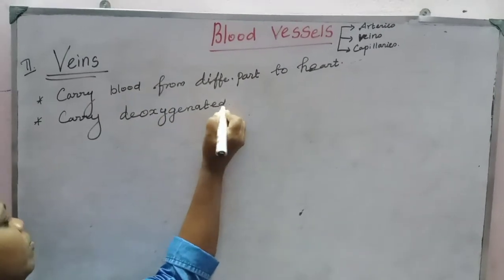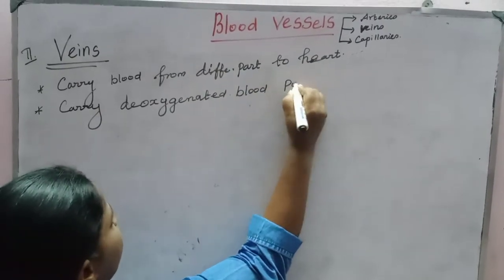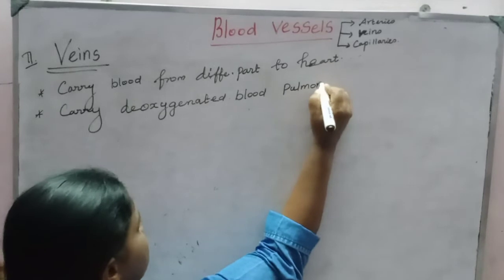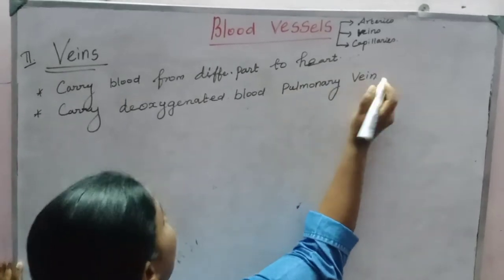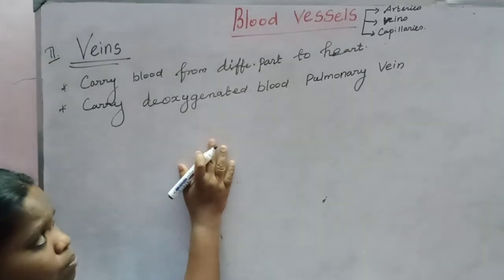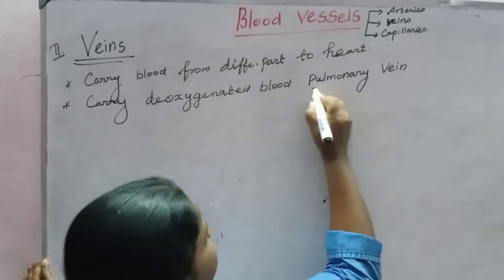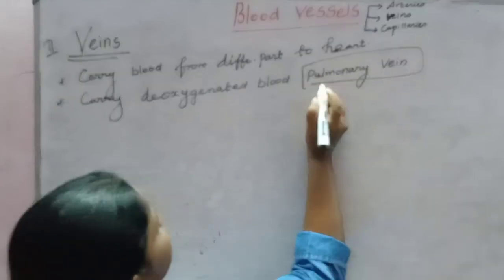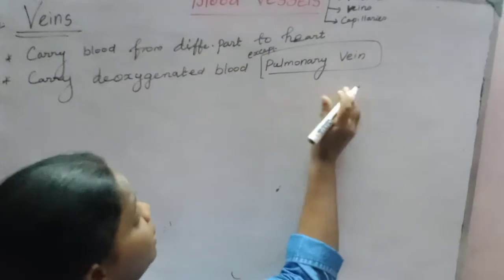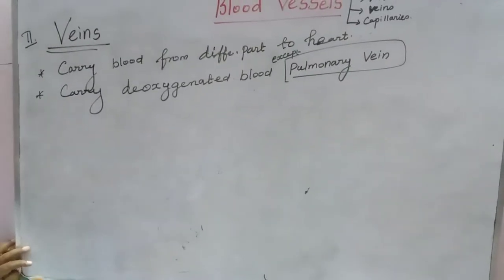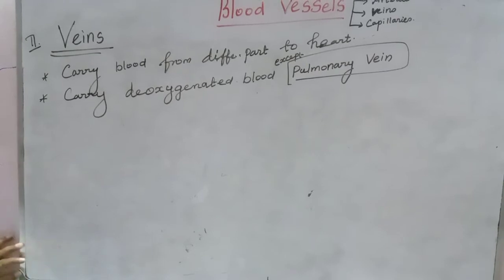Deoxygenated blood, except pulmonary vein. See, all the veins carry only what blood? Deoxygenated blood. That means impure blood. But the pulmonary vein is the exception, it carries pure blood from the lungs. Are you clear?